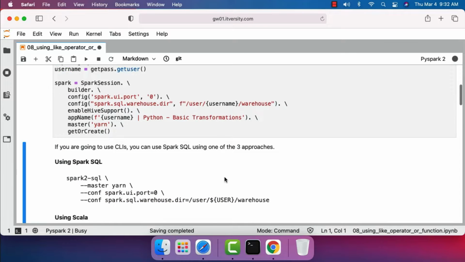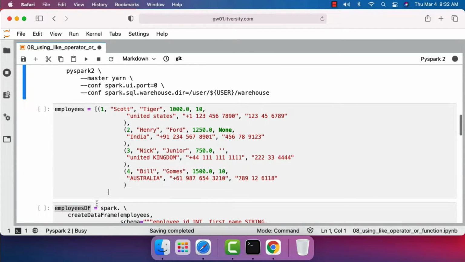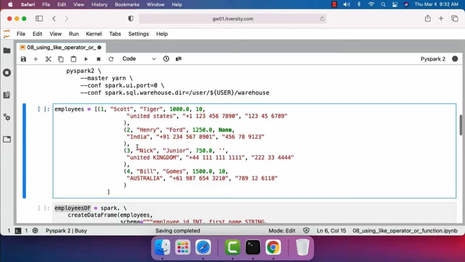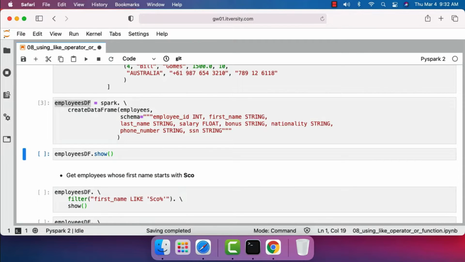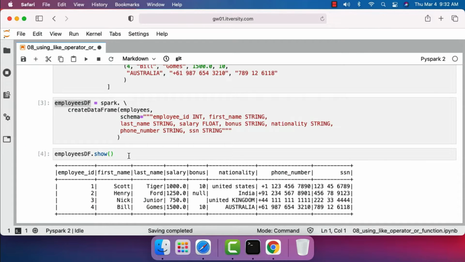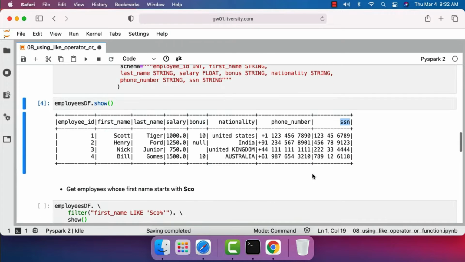Using that, we'll be creating a data frame by name employees df. To create this data frame, we will be using this employees list which contains 4 employee details. Let's create this list first, then let's create the data frame. We can preview the data in the data frame using show like this. You can see that this data frame contains fields such as employee ID, first name, last name, salary, bonus, nationality, phone number, SSN, etc.